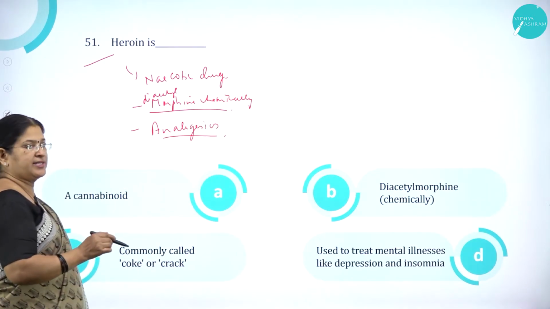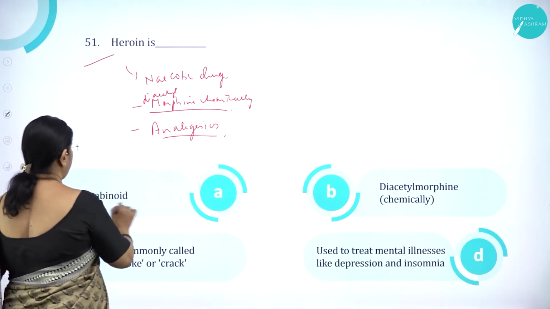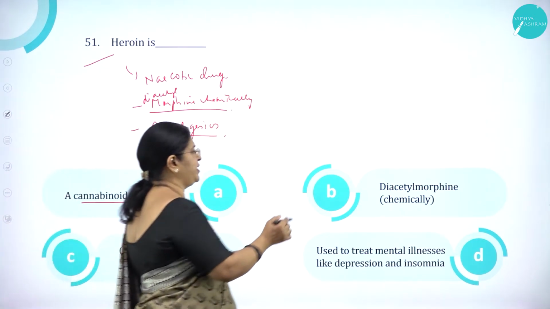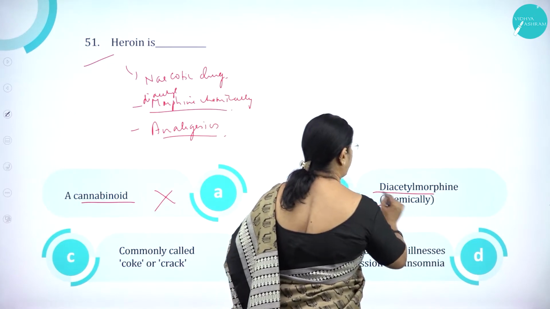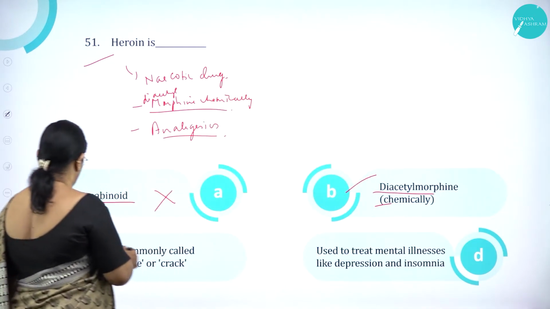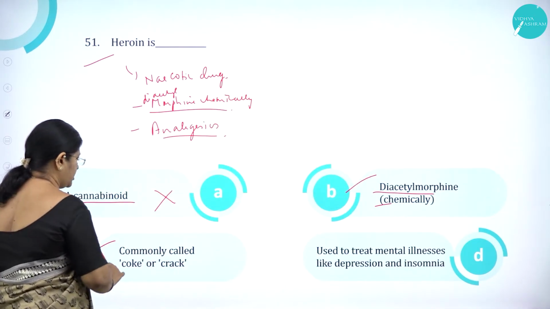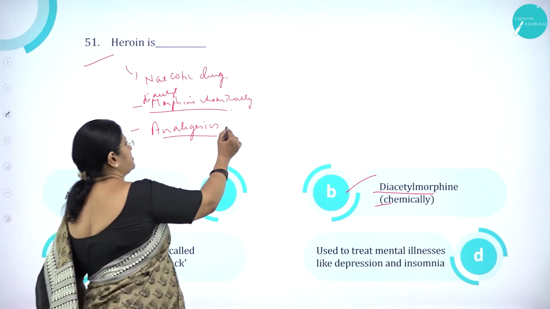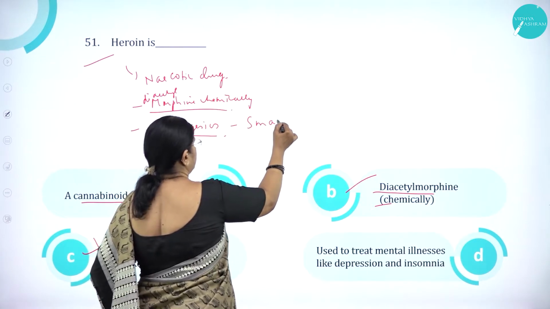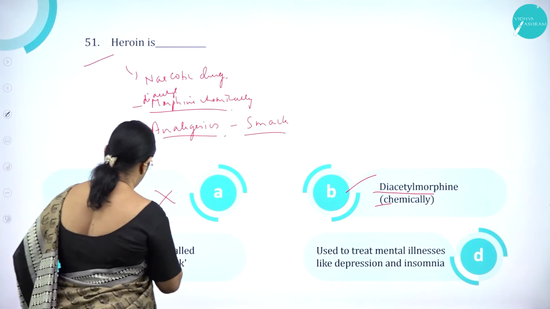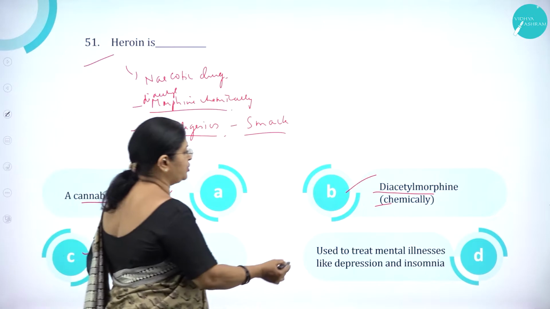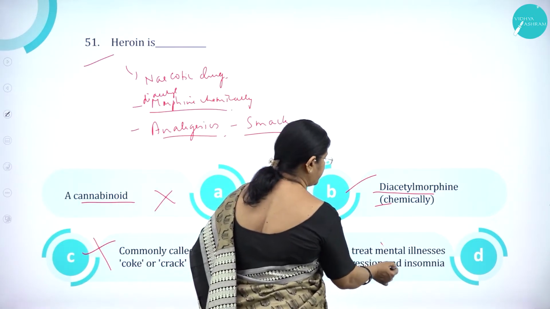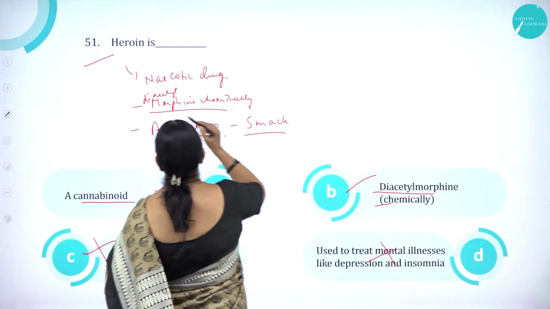So heroin is option A, cannabinoid is wrong. Option B, diacetyl morphine chemically, is correct. Commonly called coke or crack? It is usually called smack. So coke or crack is wrong. Used to treat mental illness and depression, wrong. So option B is correct.